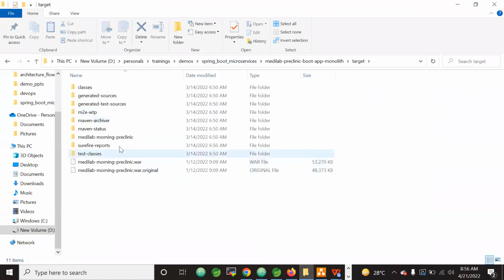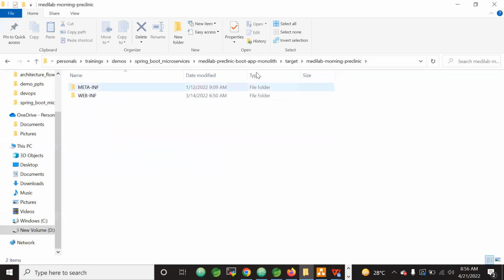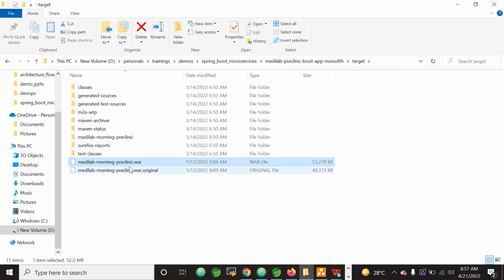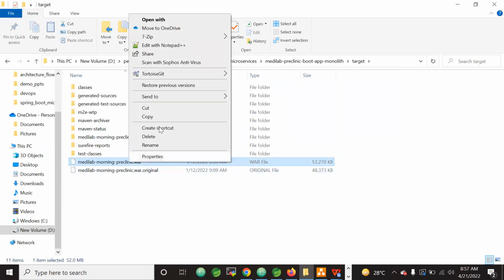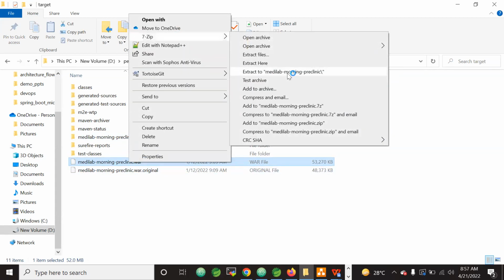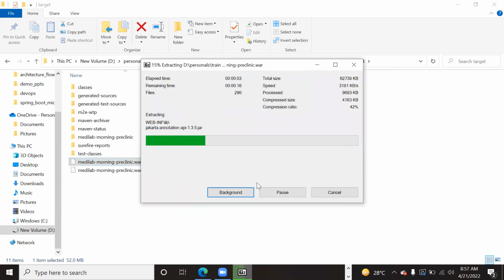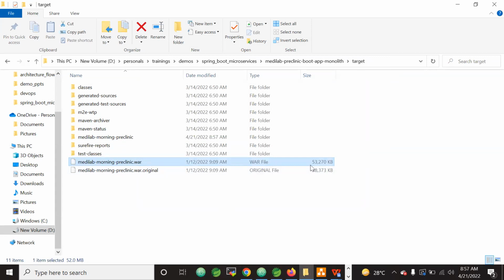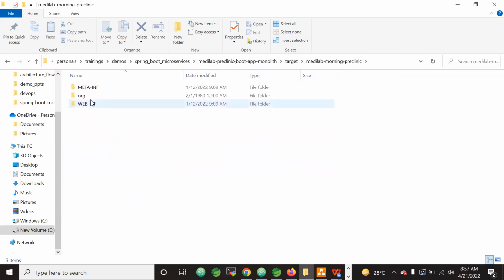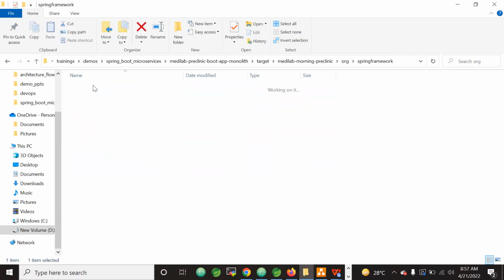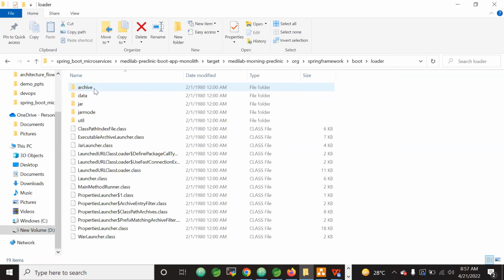Internals meaning, for example, this is our war file or jar file created using Spring Boot. Now what I will do is, just in case, let me extract it. And if you can see, this war file is of size around 53 MB. Once extracted, we have some structure extracted.